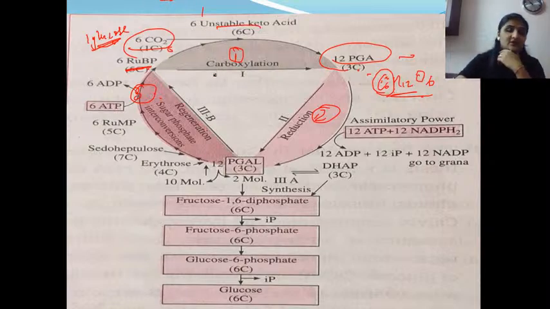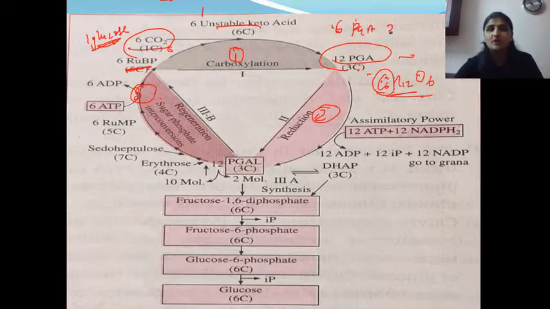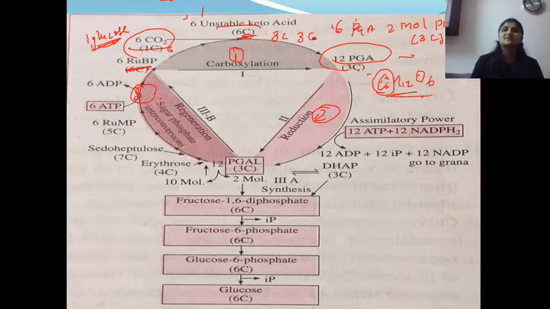Now this unstable keto acid is going to get converted into the simplest form, that is called PGA, phosphoglyceric acid. So you are going to get 2 molecules of PGA, 3C 3C each. बरोबर ना. इथे 6 कार्बन ॲटम आहे. मग या 6ला तुम्ही स्टेबल मध्ये 2 3C 3C मध्ये कन्वर्ट करणार. बरोबर की नाही? मग त्या 2 3C 3C मध्ये तुम्ही कन्वर्ट केला तर तो 3C वाला कंपाऊंड कोण असतो?